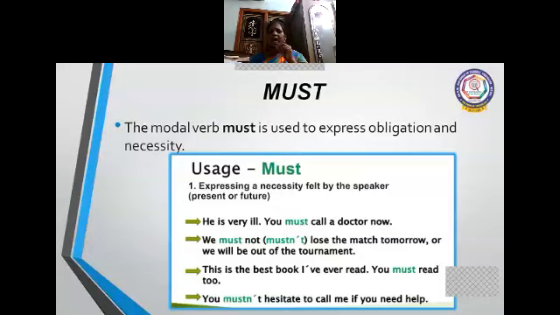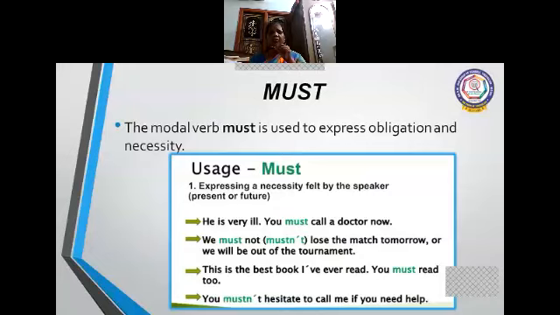He got less marks. You must work hard to get good marks. So we must not lose the match tomorrow, or we will be out of the tournament. So it is necessary. He must win the match. They must not lose it. So we must not lose the match tomorrow, or we will be out of the tournament.